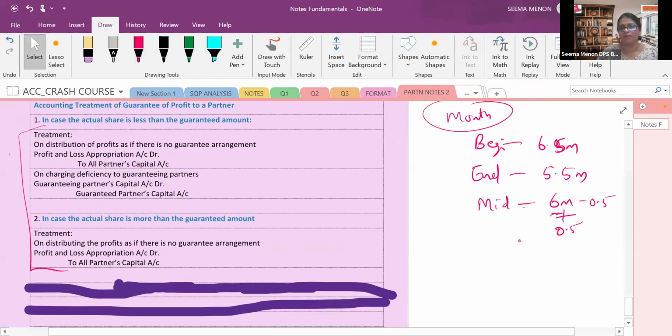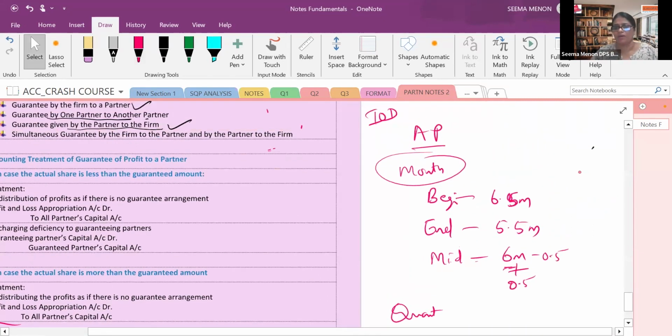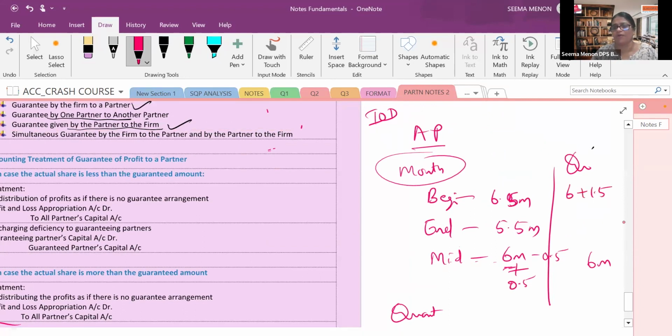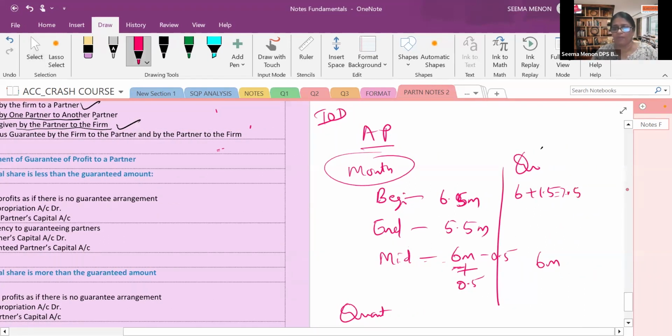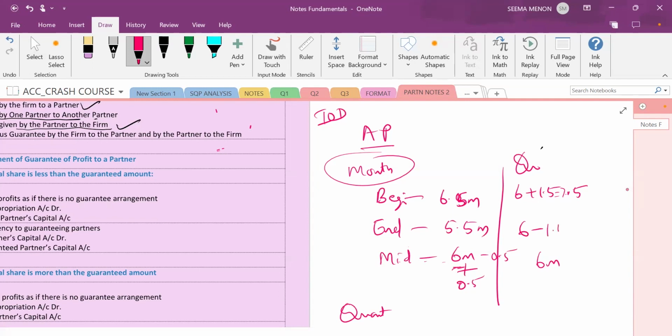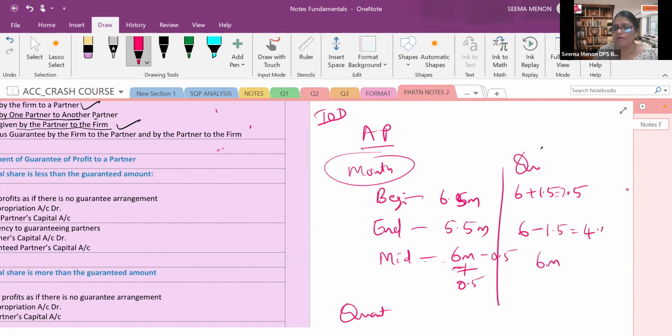In the examination we will not have much time. Now if it is quarterly, what do we do? Here, beginning, mid, and end. For quarterly, mid is 6 only. For beginning, what will you do? Add 1.5 to 6, that means 7.5. Okay? Now for end, what will we do? From 6, Neha, can you say? Ma'am, 6 minus 1.5. Very good. So you will get 4.5 months. Done. This way it is a shortcut to memorize.